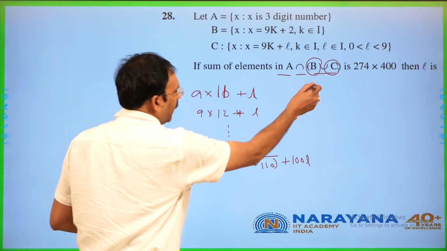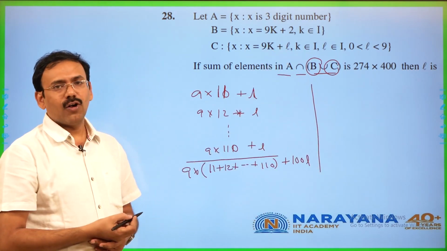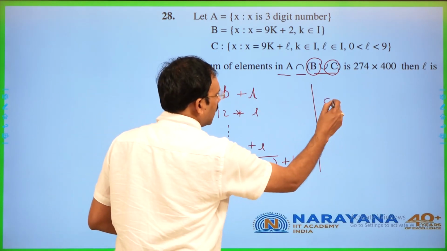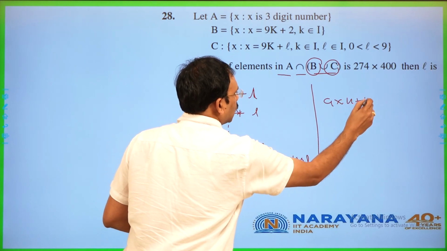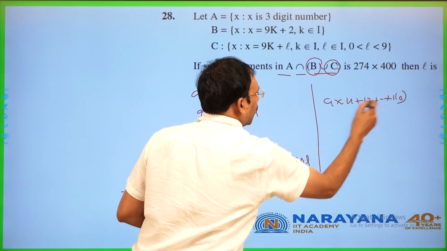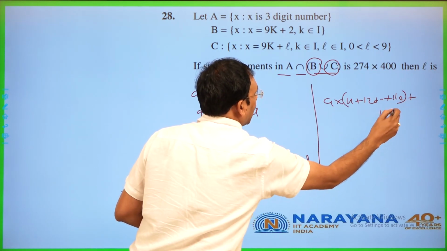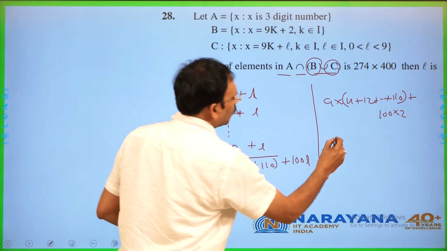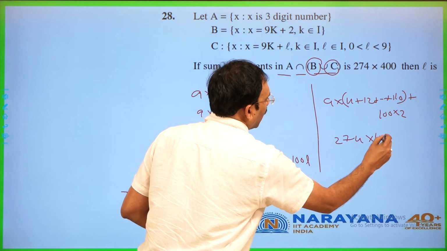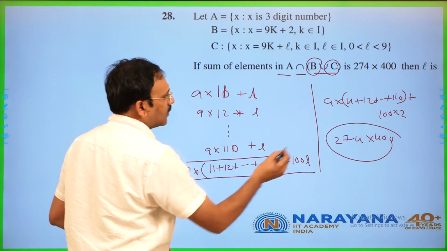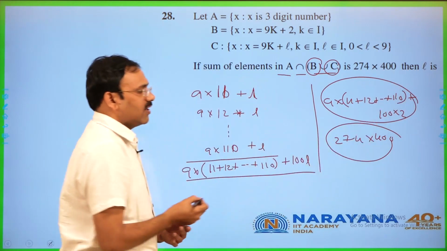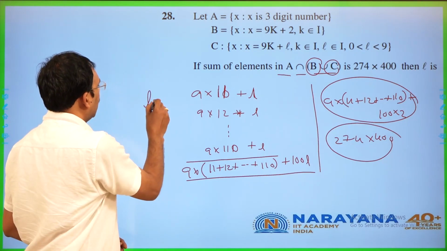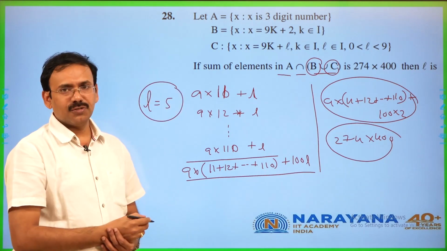These elements plus even 9K plus 2 kind of also we should take. They will also be of the same format where L is equal to 2. So same 9 into 11 plus 12 plus and so on up to 110 plus 100 times 2 will be given. Now this sum plus this sum is going to be 274 into 400. This sum and this sum is going to be 274 into 500. From the simple equation you can find L as 5. L is equal to 5 is the solution.